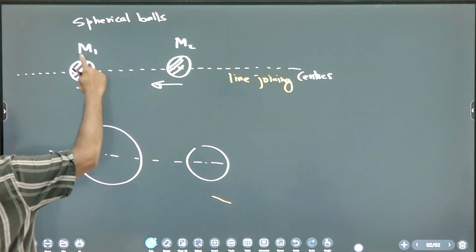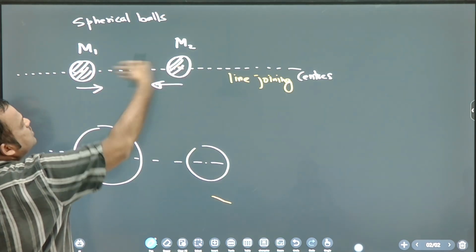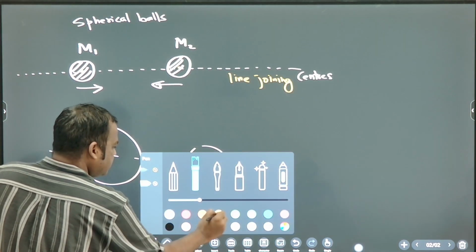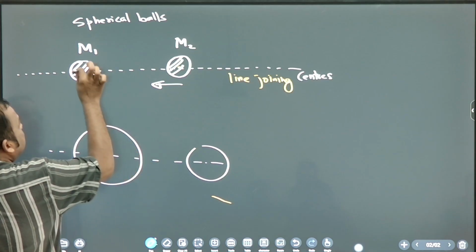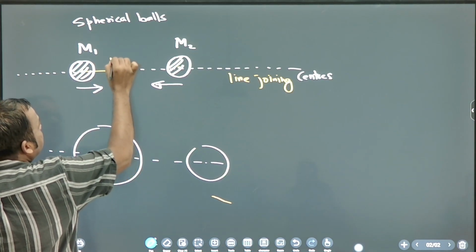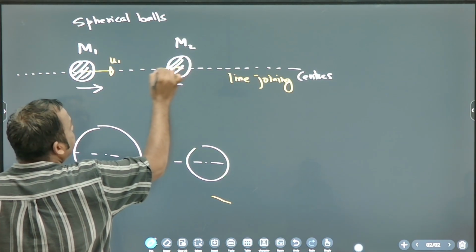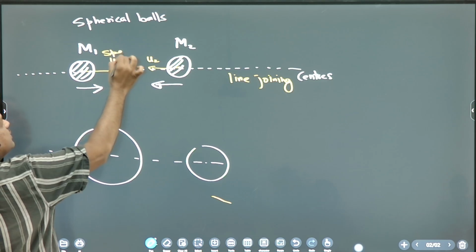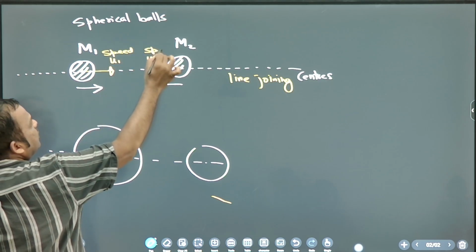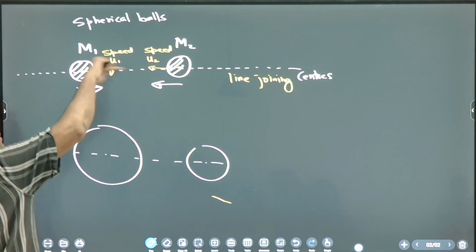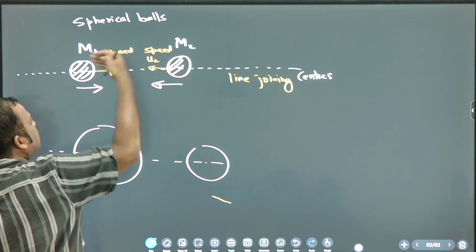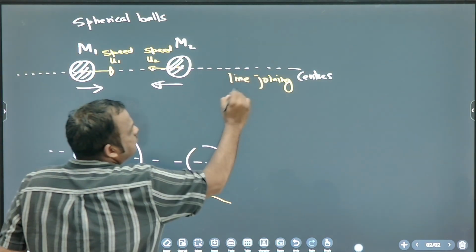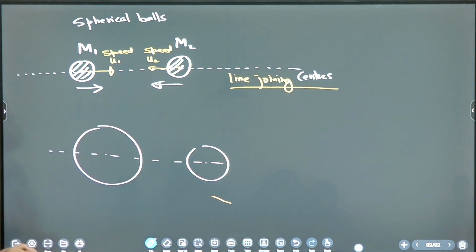So m1 is going right side, m2 is going left side. The velocity of m1 is u1, and the velocity of m2 is u2 left side. So you can say these are speeds. What is the speed of m1? u1 right side. What is the speed of m2? u2 left side. And these speeds are along line joining.